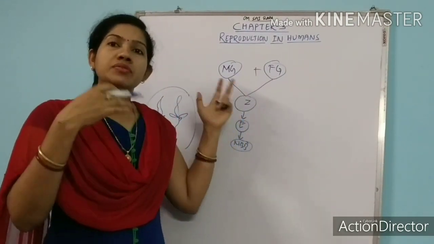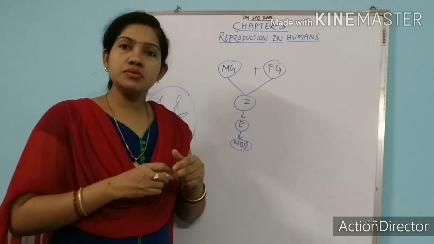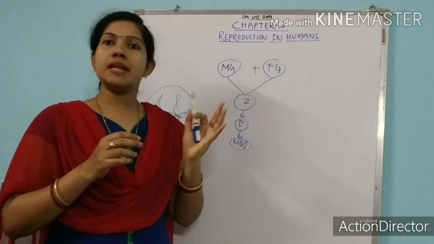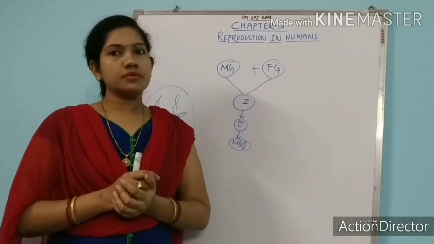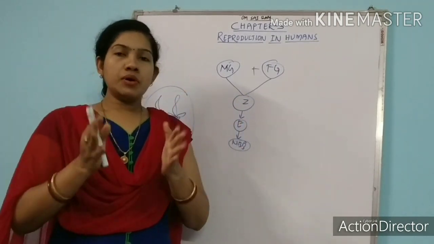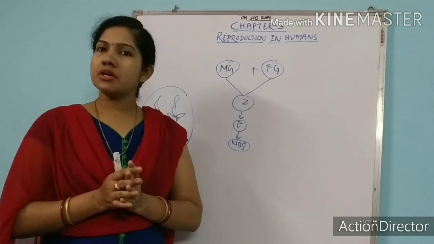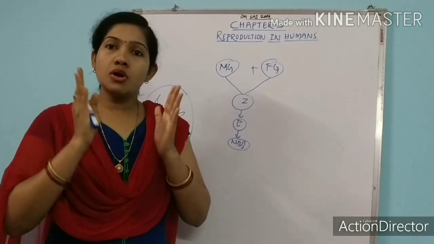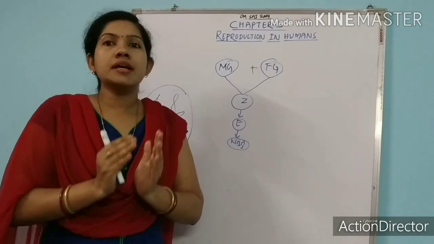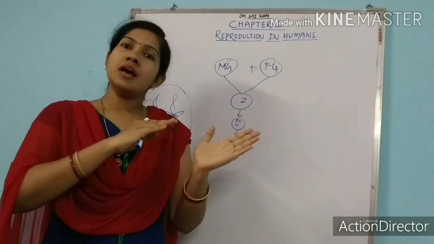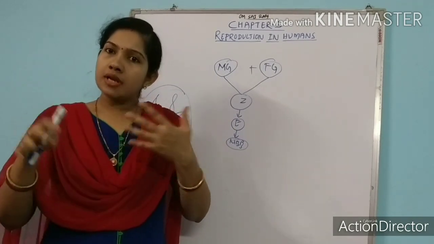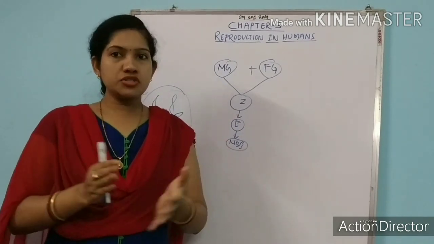At first, let me tell you the asexual reproduction in animals. Then we will go for the sexual reproduction in animals. Asexual reproduction generally occurs among the lower grade of animals, and sexual reproduction occurs among the higher grade of animals. So let's first discuss asexual reproduction.